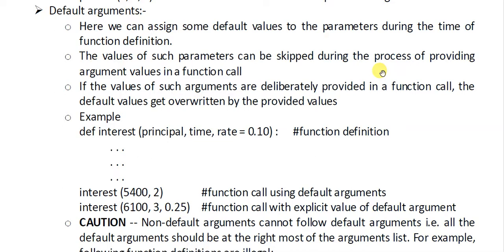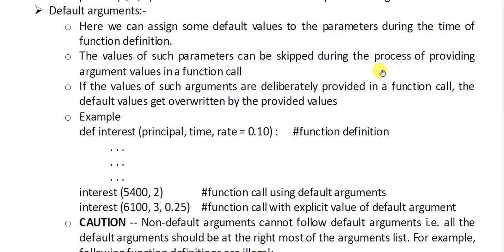Okay, so the default value given to the rate parameter is 0.10 and it is being provided in the function definition. When you call this function, like we have called it with interest in brackets 5400, 2, what will happen? The 5400 value will be copied for principal amount, the value 2 will be copied for time, and as we have not provided any third value for rate, the rate will be taken as 0.10.